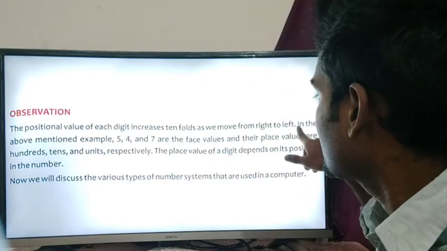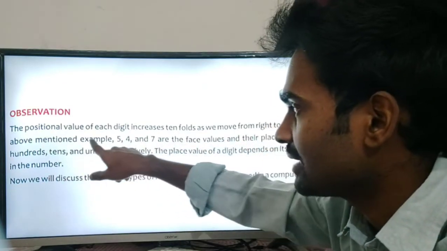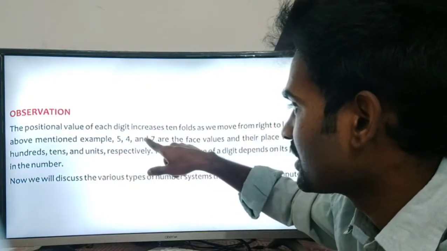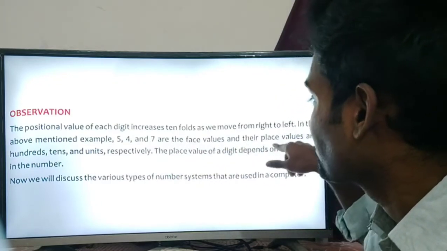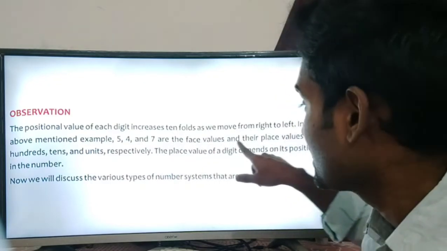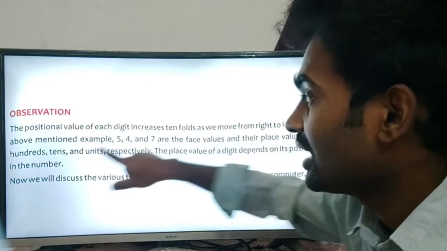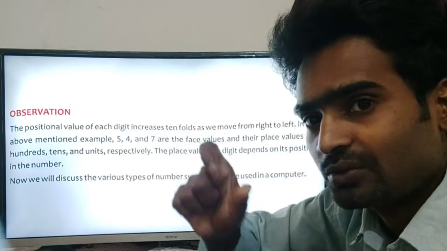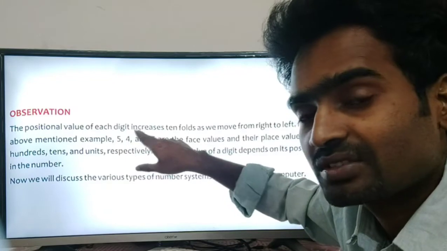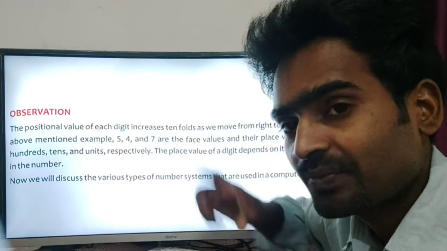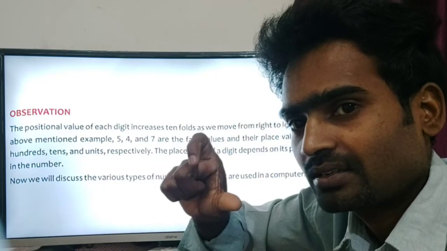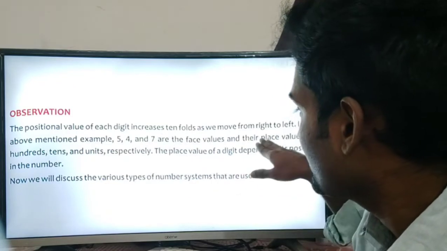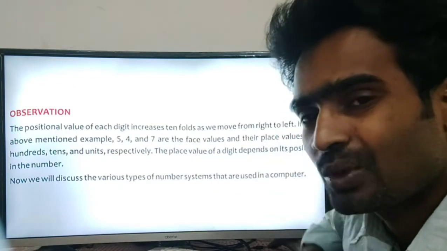Clear? And here in the above mentioned example, 5, 4, 7, we have seen one example, right? Okay. 5, 4, 7 are the face values, and their place values are hundreds, tens and units respectively. Clear? Face values. 5, 4, 7 are called face values. Remember it. What is face value? The given number. Clear? Here in this example, what are the face values? 5, 4, 7.